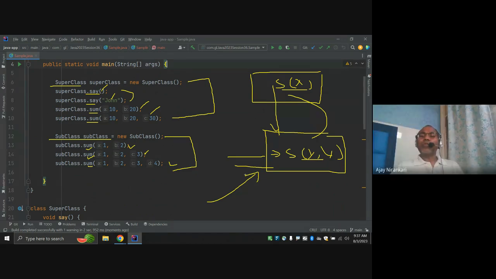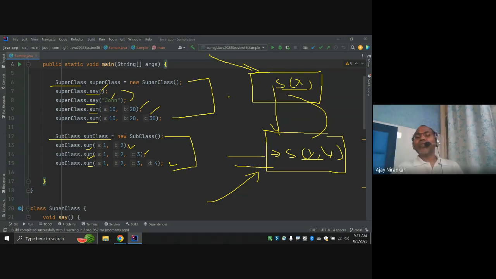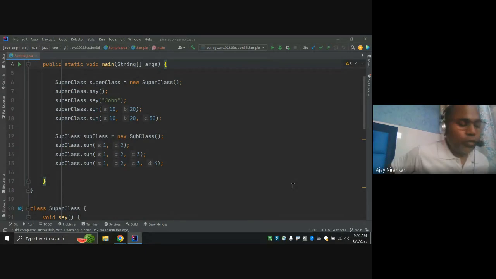If you look at lots of internet material, it always teaches overloading in only one class. But whenever you are doing implementation coding, it is possible to do overloading in the child class as well. True, so it's okay.